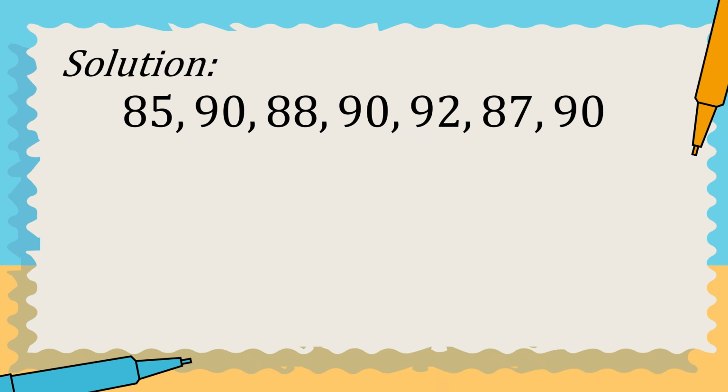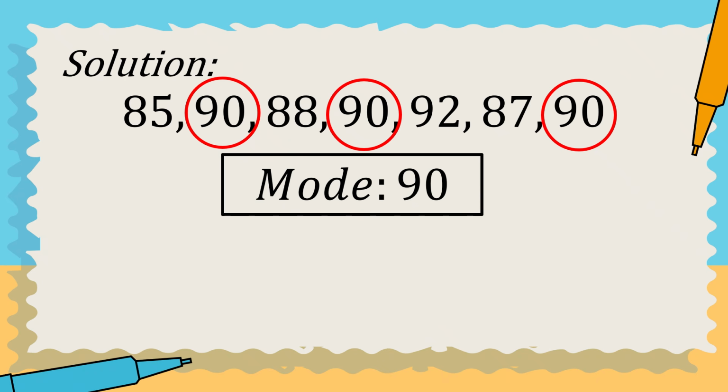What number appears the most in the given set of values? As we can see, 90 appears 3 times in the given set of data, meaning to say the mode is 90. Since we only have one mode here, we can call this mode unimodal.